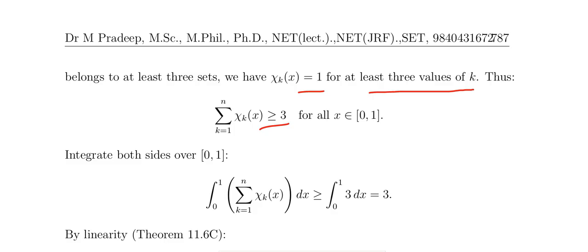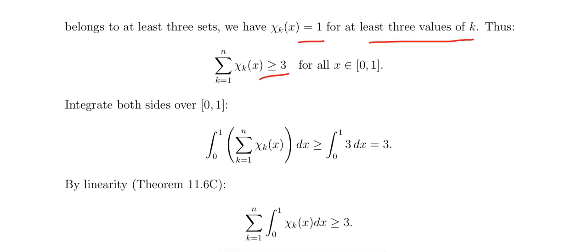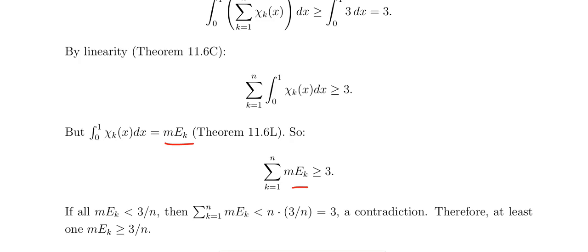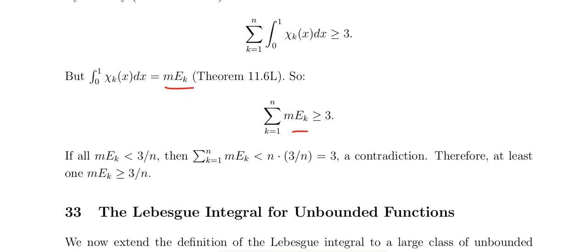When you integrate on both sides, the integral of 3 dx over 0 to 1 is 3. The integral from 0 to 1 of chi k of x dx equals the measure of E k. So the summation from k equals 1 to n of the measure of E k is greater than or equal to 3. Suppose the measure of E k is less than 3 by n for every k. Then the sum is less than n times 3 by n, which equals 3. This is a contradiction. So the measure of E k should be greater than or equal to 3 by n. That is the idea.